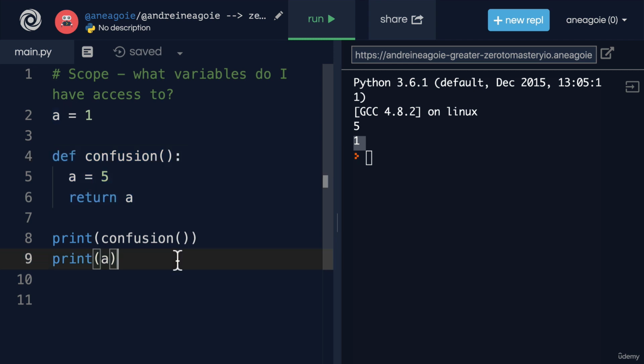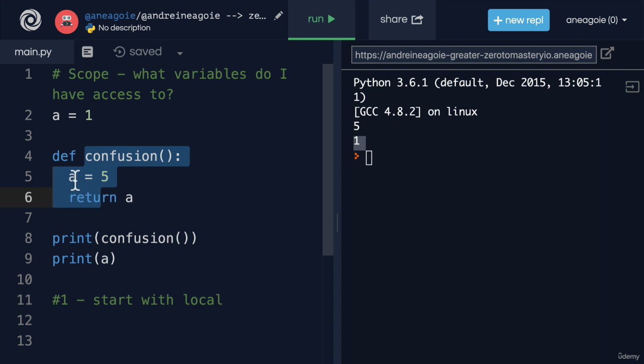So there's a set of rules that the Python interpreter goes through to check a variable. And the rules are this. First, it's going to check with the local. So start with local. And what we call a local scope is a scope that's part of this local function. So a is in the local scope. It's going to check there. Hey, do I know the variable a? Well, yeah. When I return a, I have a variable defined here. So it starts there.